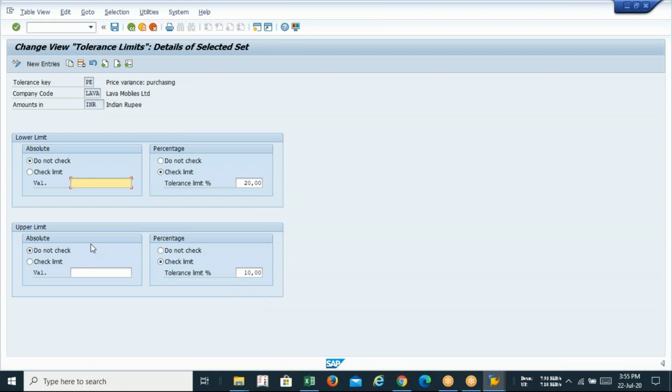You can see now the lower limit and upper limit. It means upward round off and downward round off. Two types of rounding off are there. So what will be the percentage of acceptance? In the lower limit, we can accept 20% variance. In the upper, we can accept 10%. This percentage is not exact or permanent. It may change. I can put 0 over here also. That depends on company to company. Of course, it will vary; it depends on the company policy and the company's decision.